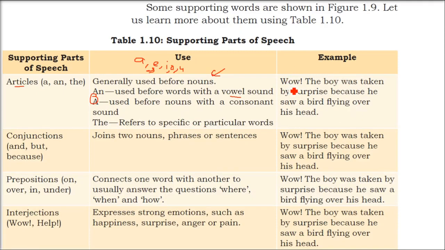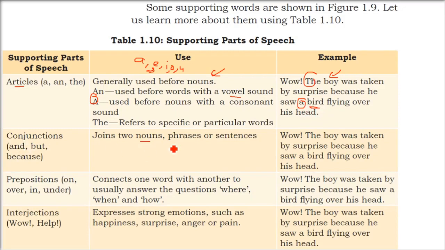I'll just give an example. "Wow! The boy was taken by surprise because he saw a bird flying over his head." Now, if you see here, we have the: boy is a specific person. Now, a is used: a bird. Bird, B is a consonant, so we use a. Otherwise, if it had started with a vowel, we would use an.